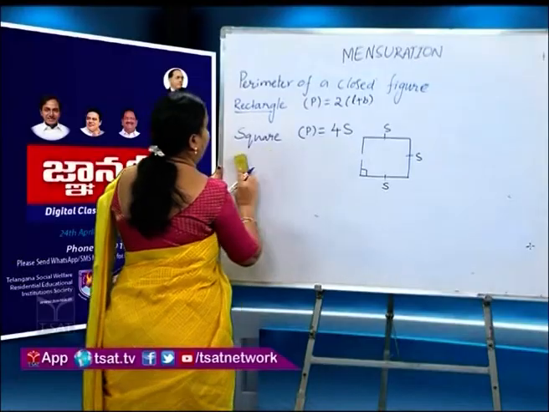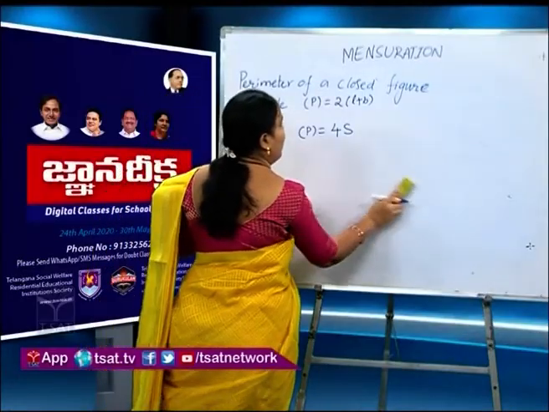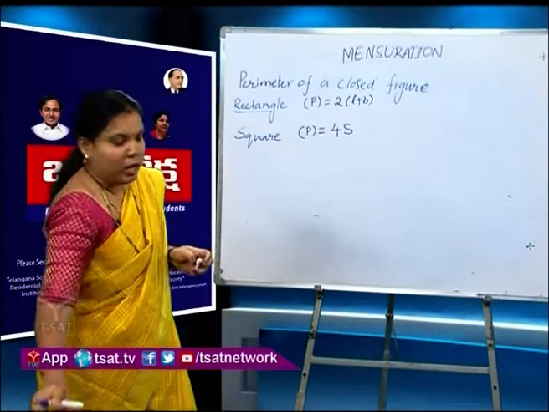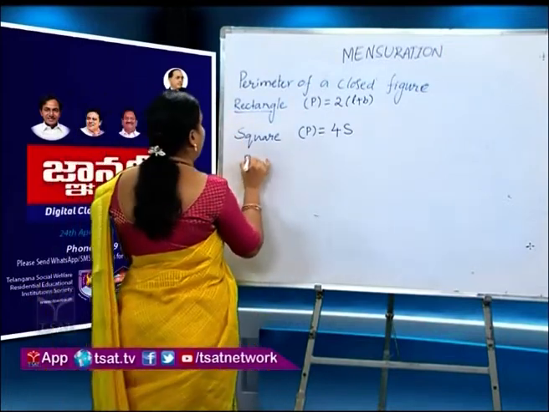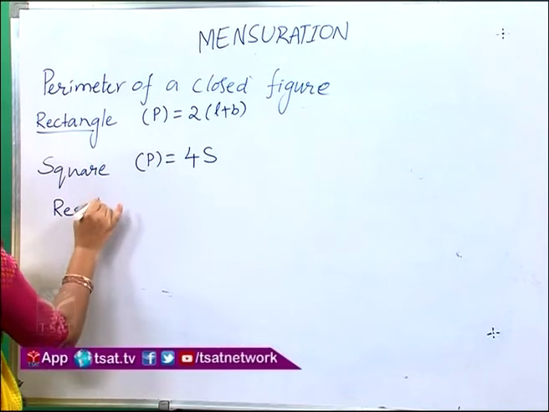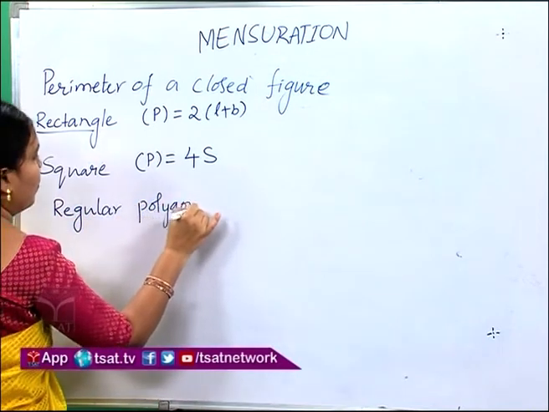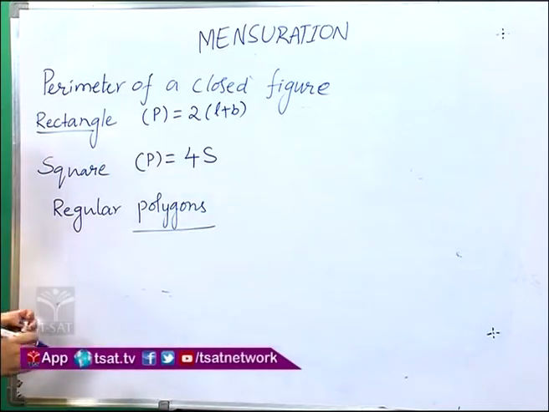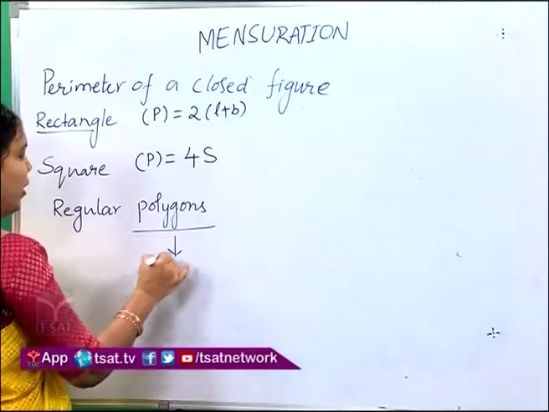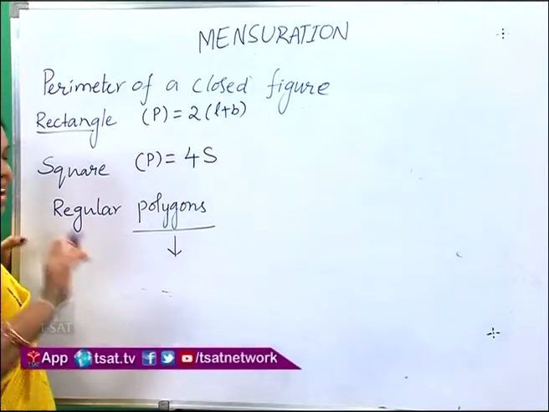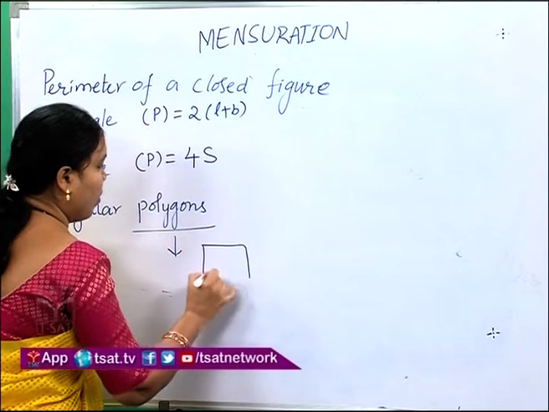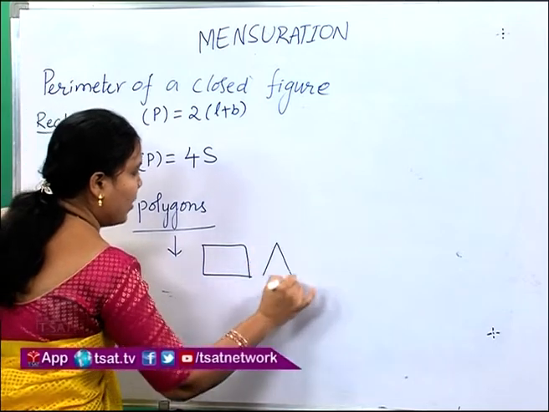And next, perimeter of regular polygons. First of all, what is meant by a polygon? A polygon is a closed figure bounded by straight lines only.